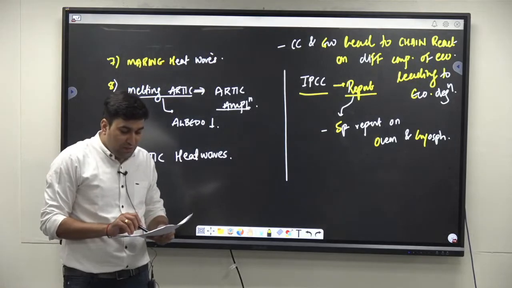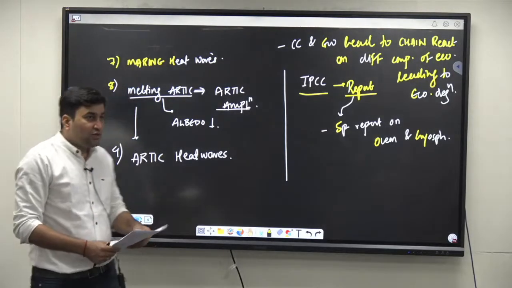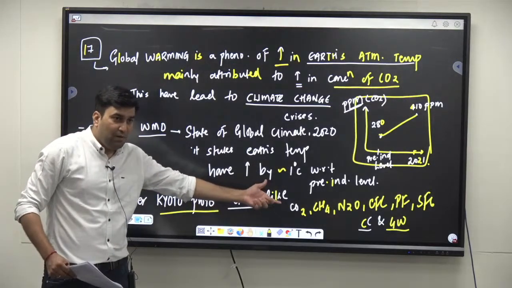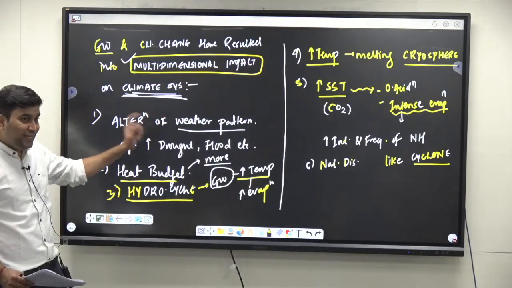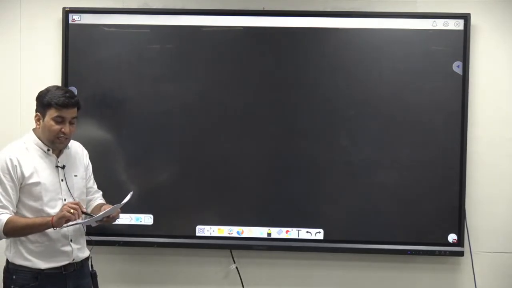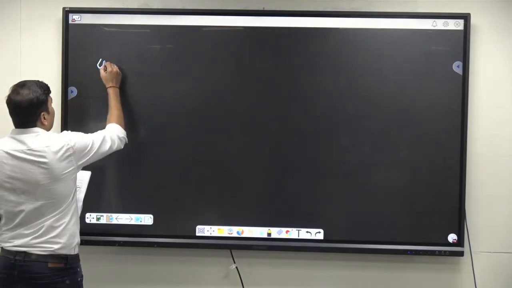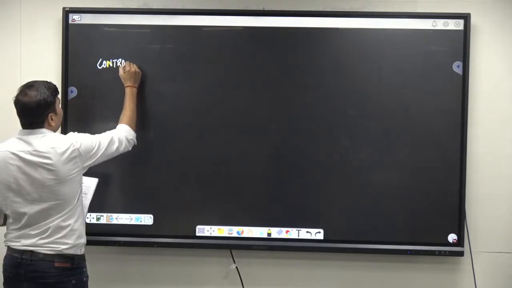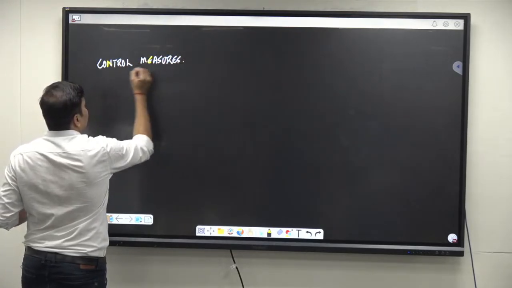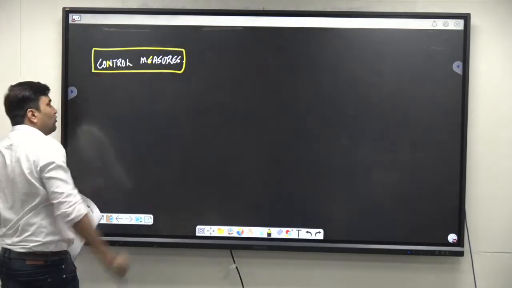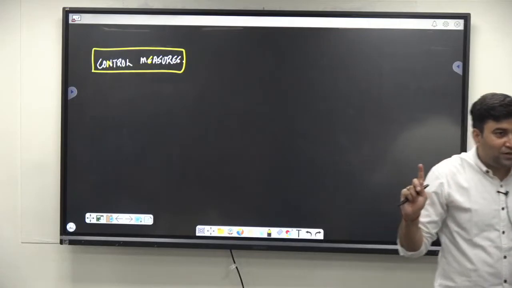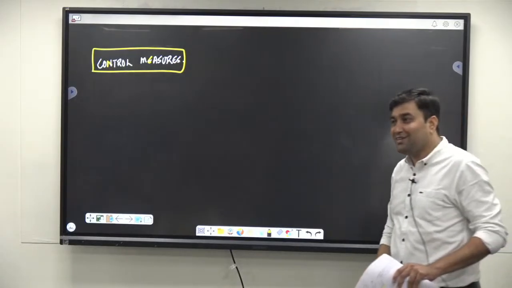Next part of the question says, explain the control measures. Now since this is causing a problem, what? Greenhouse gases are causing a problem. Which are the problems? These are the problems. We need to find certain measures. This is what the question is saying: explain the control measures. In this context, the following control measures or mitigation measures are as follows. You have to write the answer in 250 words, that is why I am completing this. So I have that synopsis also, right?